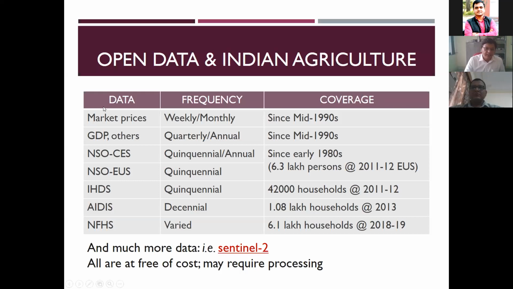In the AgMarkNet website, you can find for most of the commodities the price for each week or for each month, what was the price level. And this is available from 96 or 97, I think. So from 97 till date, for each week, what was the price of a particular commodity is recorded in the open domain. So we can get into the data and adjust for seasonality, go for some smoothing technique. And for forecasting, this data is very useful.